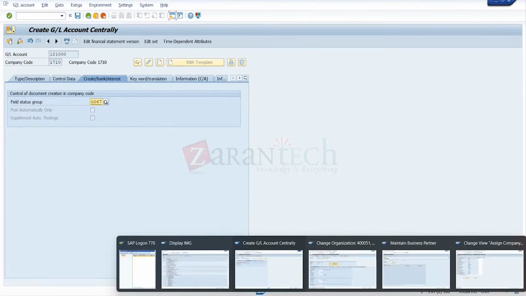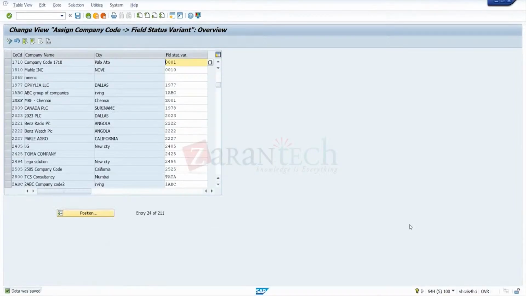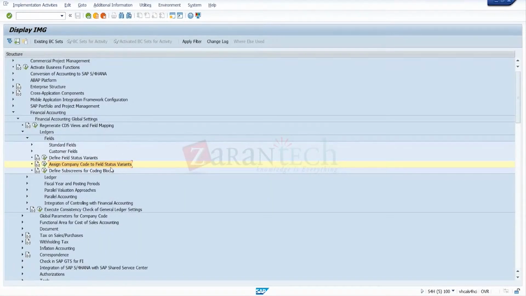Yeah, 067. That will be 010 only. So save this one. Where will it come, ledger.